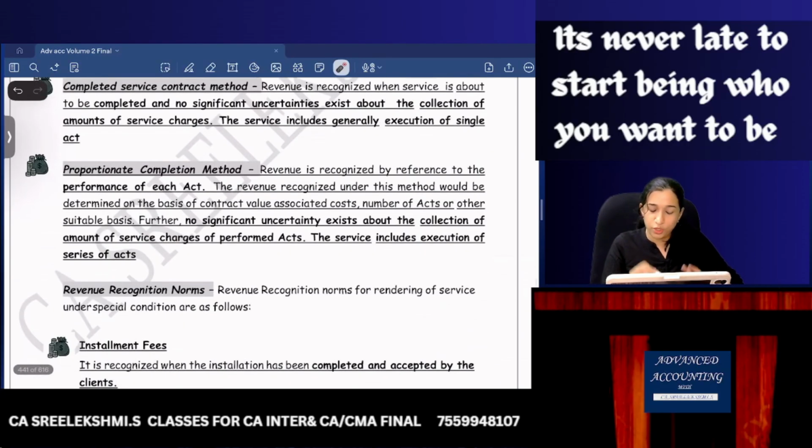Proportionate completion method: revenue is recognized by reference to the performance of each act. Revenue recognized under this method would be determined on the basis of contract value, associated cost, number of acts, or other suitable basis. And further, the other point is the same: no significant uncertainty exists about the collection of the amount of service charges. So this includes execution of a series of acts.